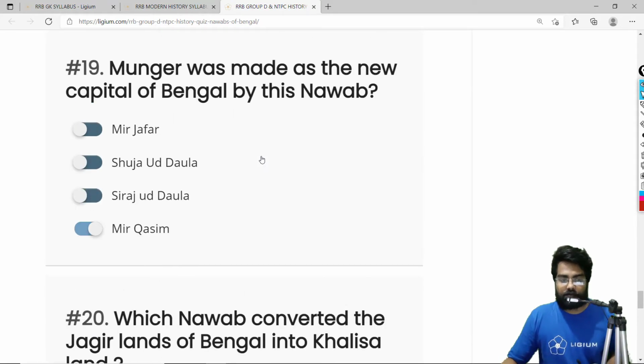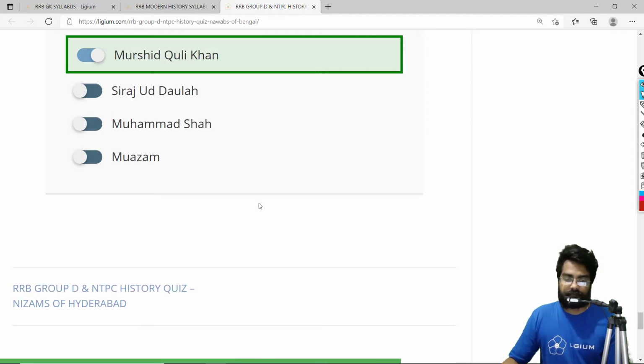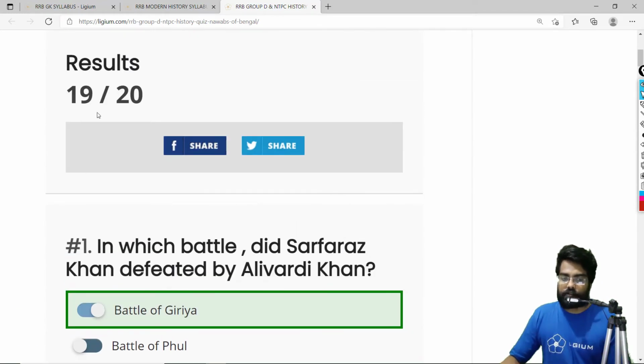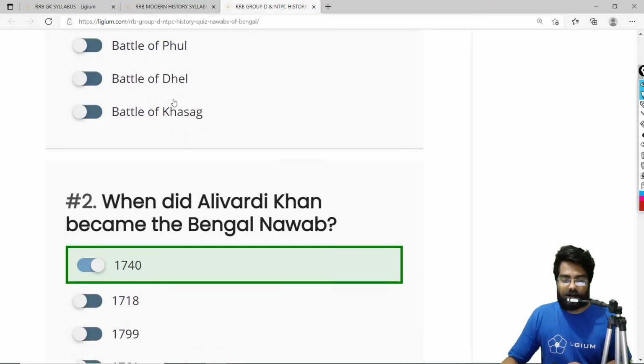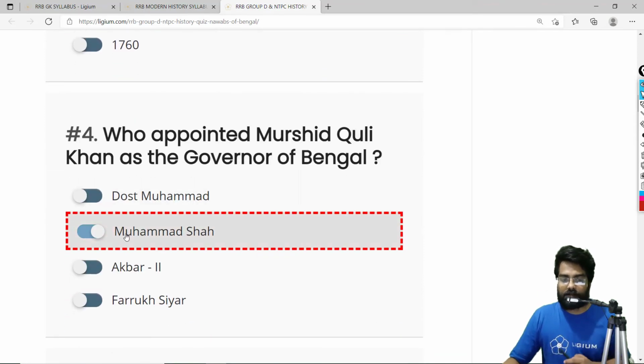So basically we have solved all 20 of them. Now let me click on finish and let's check how many of our answers are right. Okay, so one of our answers is wrong. We obviously know which answer it is. So let me scroll down. Okay, so it is showing this as wrong. Who appointed Murshid Quli Khan as the governor of Bengal? Now we had marked it as Muhammad Shah, but the correct answer is Farrukhsiyar. So the correct answer is Farrukhsiyar. So this was all about the Nawabs of Bengal.